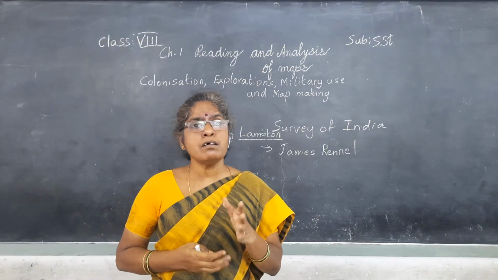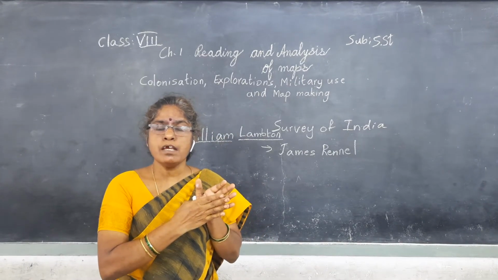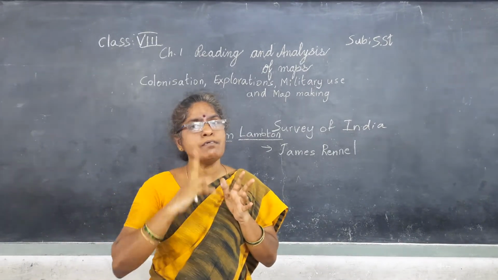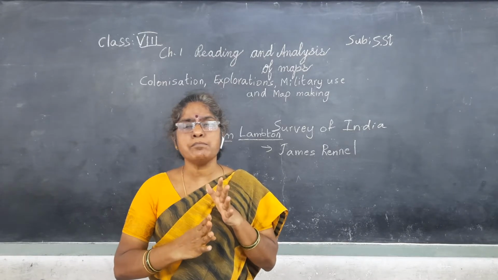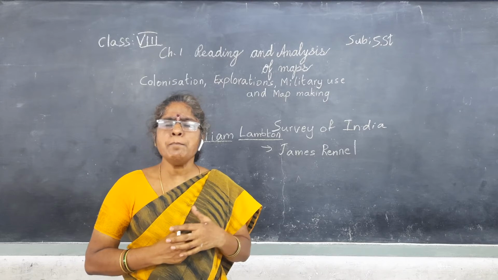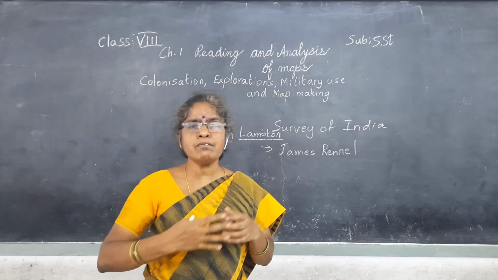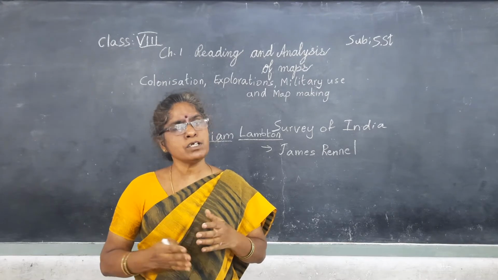The first half of the 20th century experienced two world wars. At that time, these maps helped them a lot because everything was prepared.